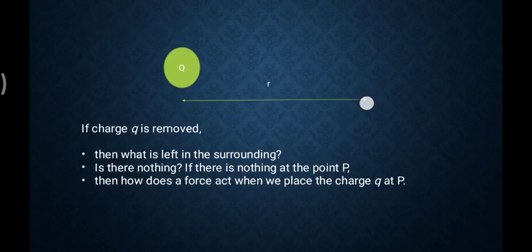It means there is some presence, some sense of it. So this nothing should not be nothing. It has something, and that something is nothing but the electric field. Each and every charge has its own field, its own region, up to which it can attract or repel other charges, just like magnetism.